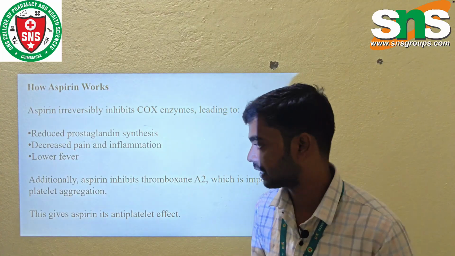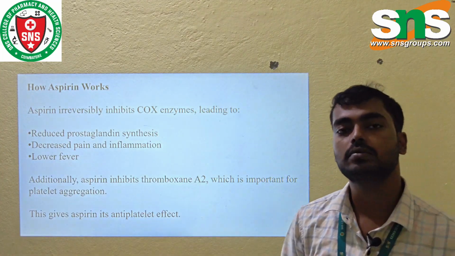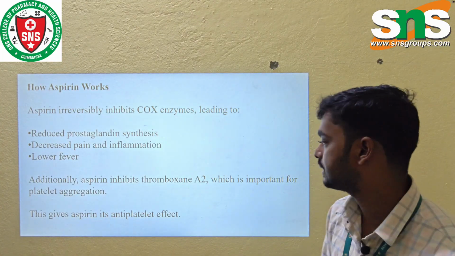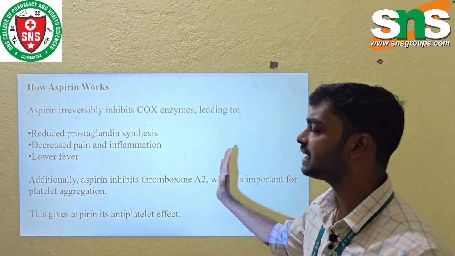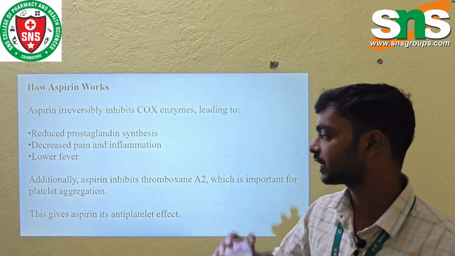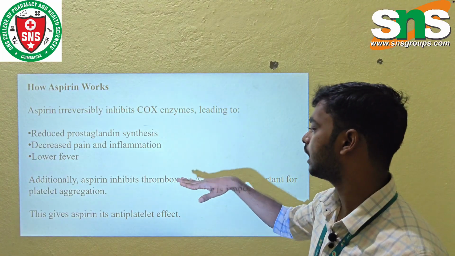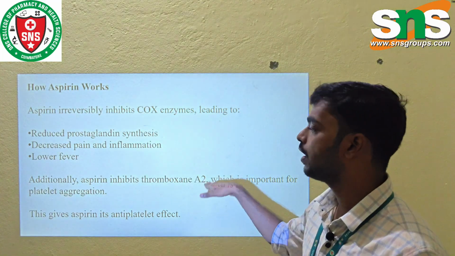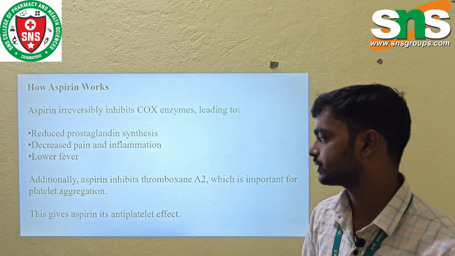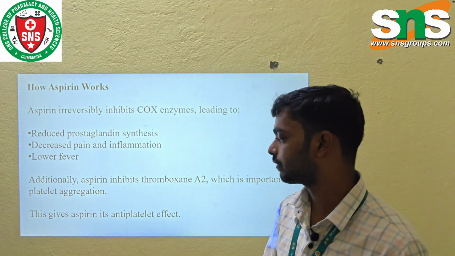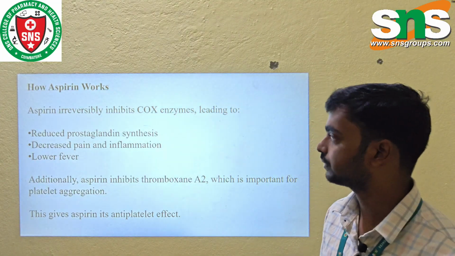and lowers the fever. Additionally, aspirin inhibits thromboxane A2, which is the major mediator of platelet aggregation. If it inhibits thromboxane A2, it decreases platelet aggregation. Okay, so aspirin has an antiplatelet effect.